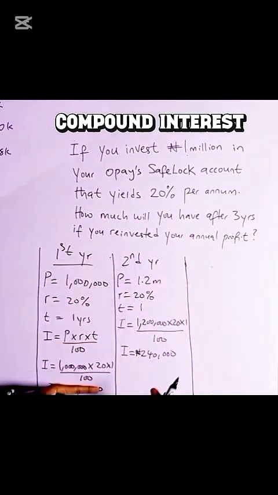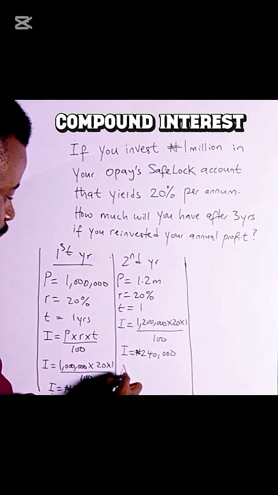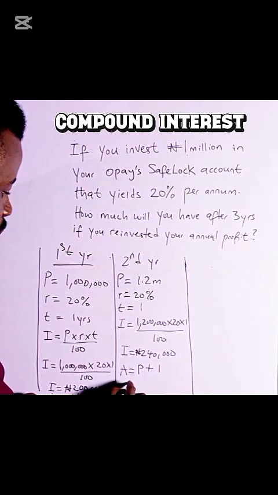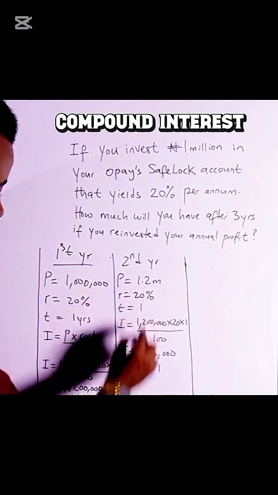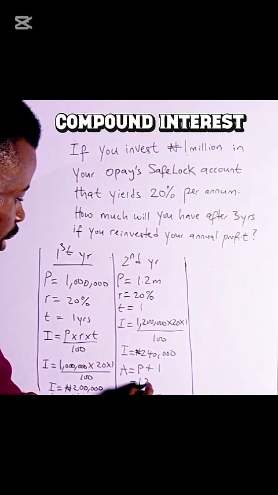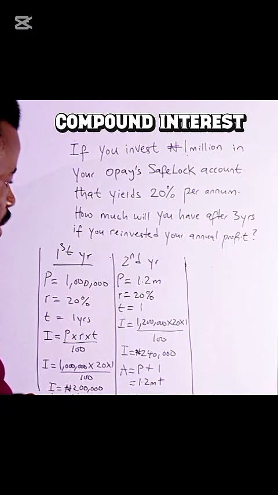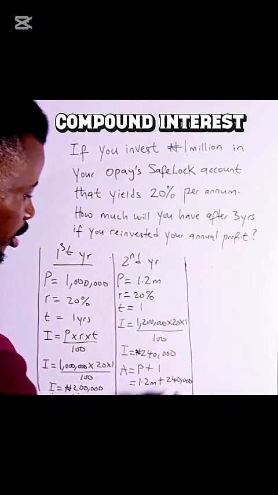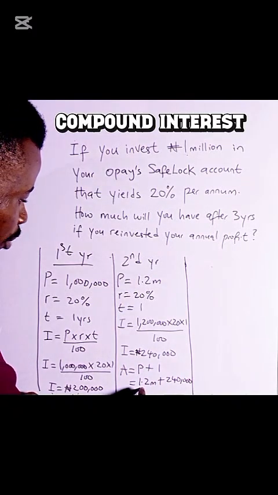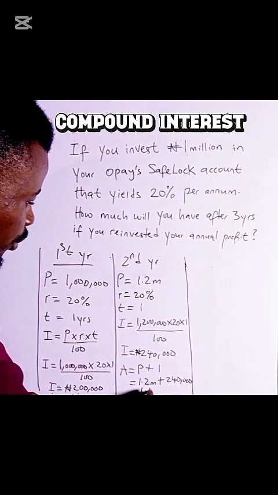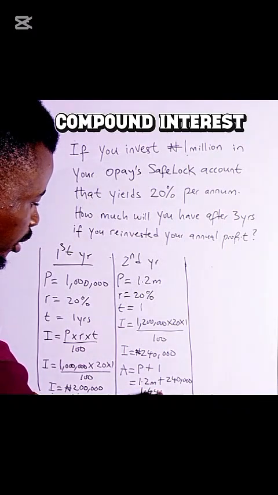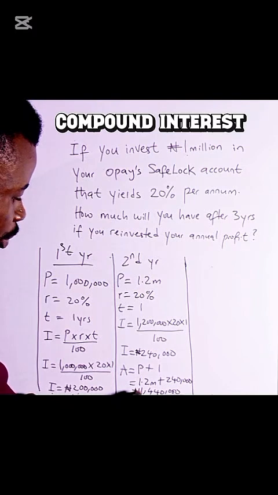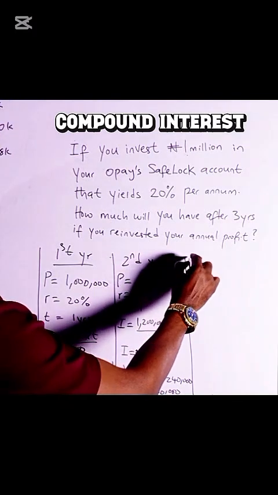If you are withdrawing in the second year, we'll call it your amount. It's going to be your principal plus interest, which is the principal for the second year, 1.2 million, plus 240,000, which will give you 1,440,000.